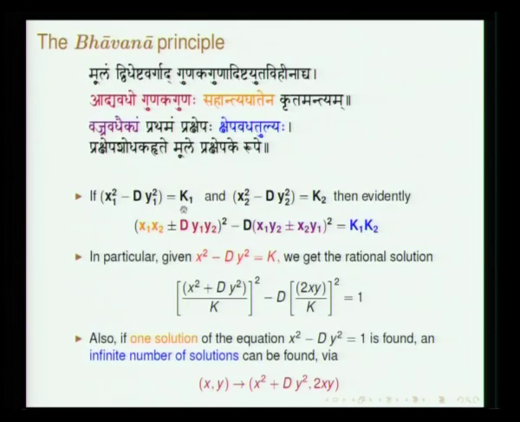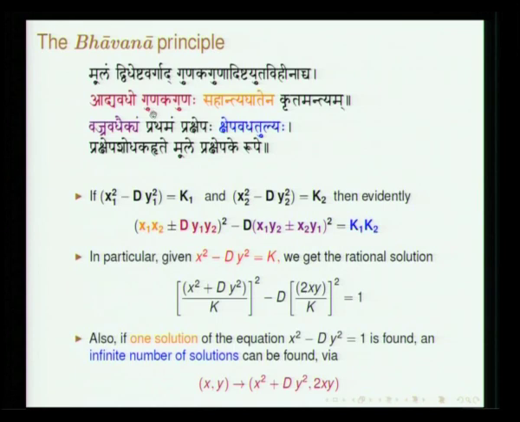Given d and k1 you obtain x1 y1, and given d and k2 you obtain x2 y2. So we have these two equations. Then what is stated is that this equation will be satisfied, and that is what has been stated in the second and third lines.